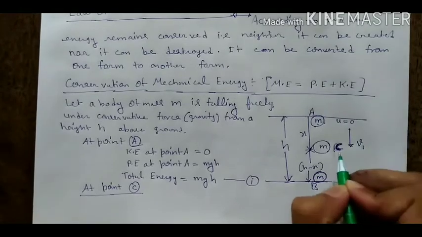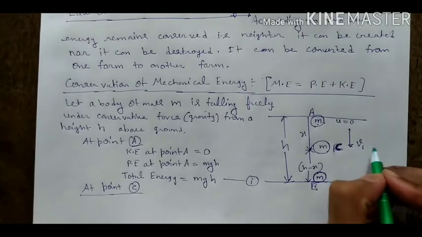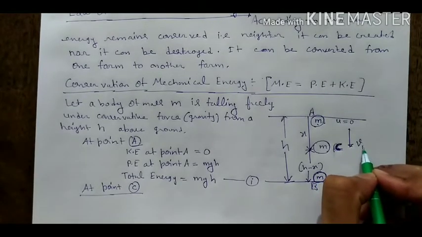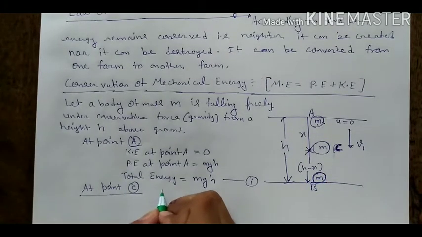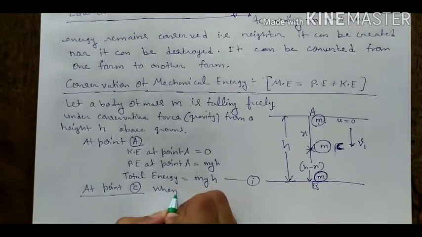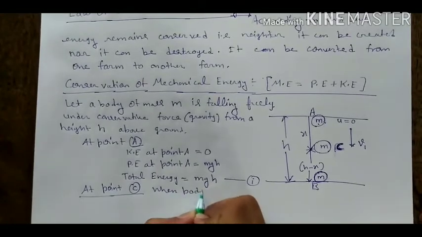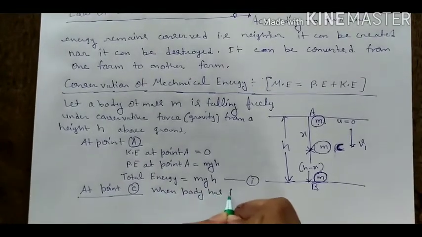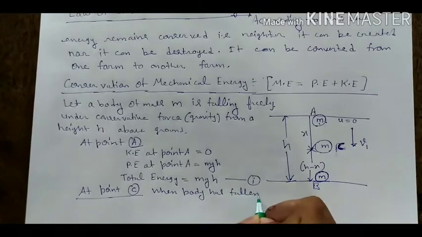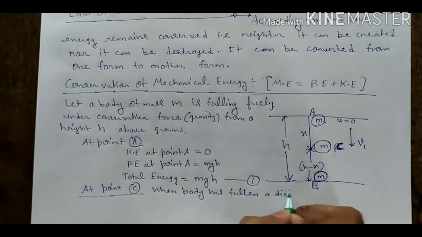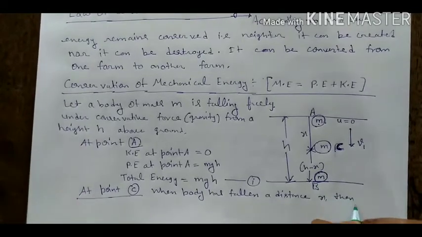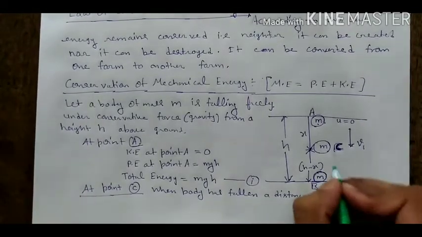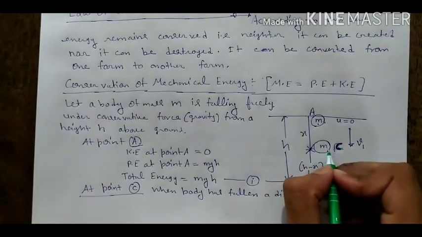When a body has fallen a distance x, what will be the velocity at point C?